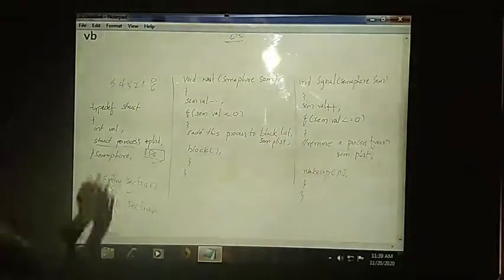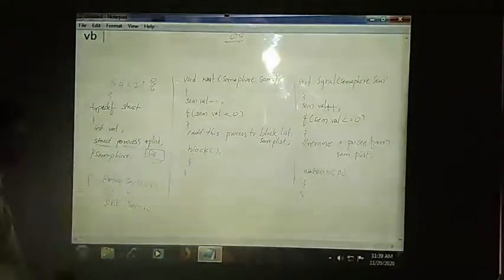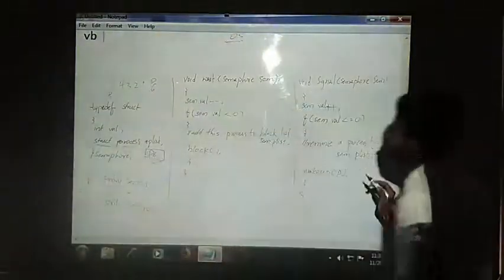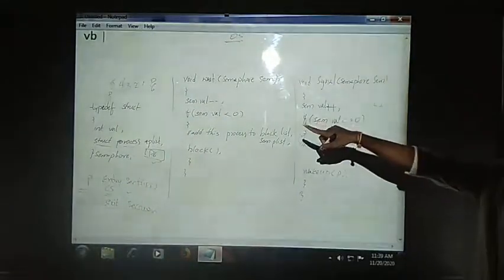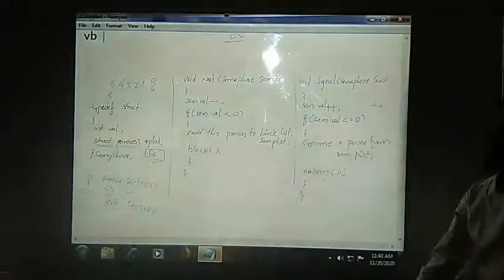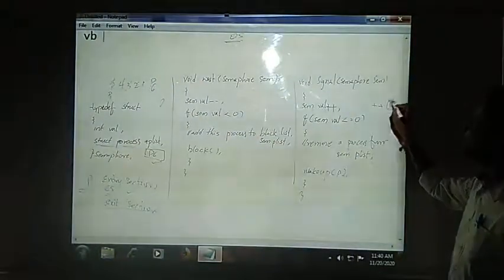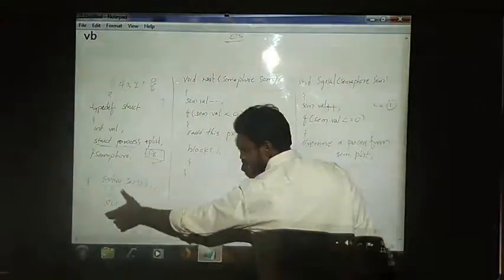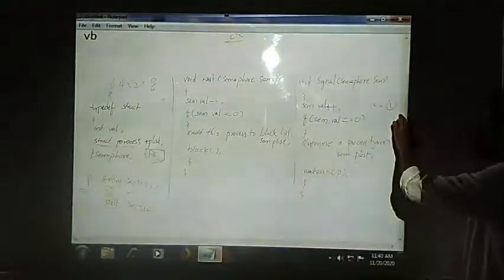turn. Say P1, which came first, has completed its critical section. Then it will be executing the exit section. In the exit section, it will do semaphore plus plus. Already the value was made 0 by the last one, process 5. When process 5 comes into existence, it makes the semaphore value 0. Then 0 plus plus will become 1. When it is exiting from the critical section, process 1 will make the semaphore value 1.